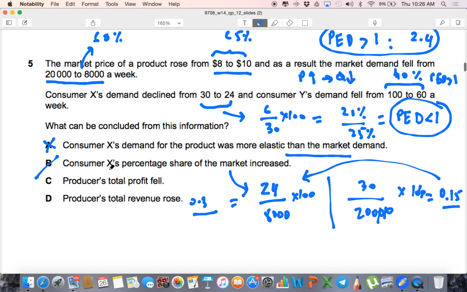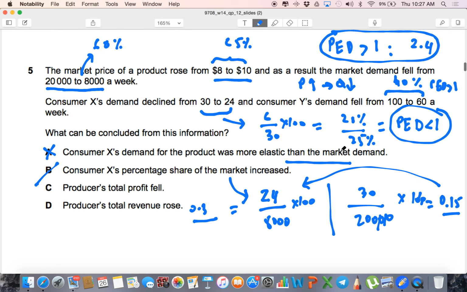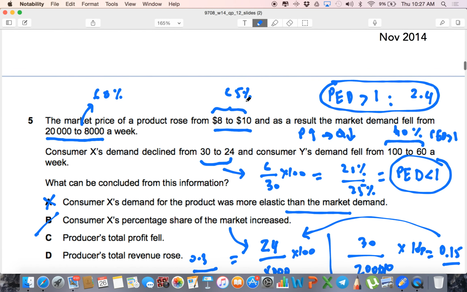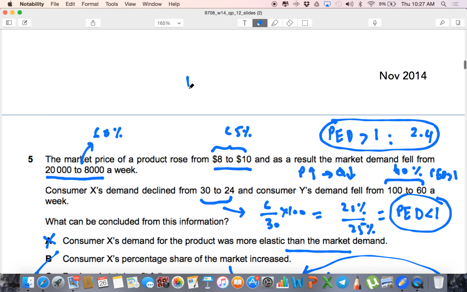The first thing they said was that consumer excess demand for the product was more elastic than the market demand. And it's not true. Why? Because for market demand, the price change was 10 minus 8 over 8 times 100, which means 25%, and the quantity change was 8,000 minus 20,000 over 20,000, which is basically 60%. So my PED would be 60% percentage change in quantity over 25% percentage change in price. PED would be greater than 1. It came out to be 2.4.